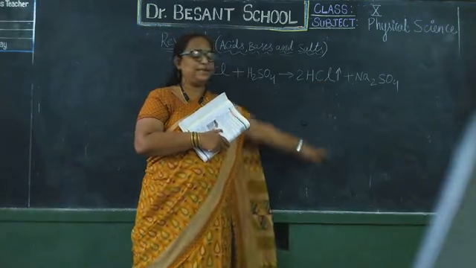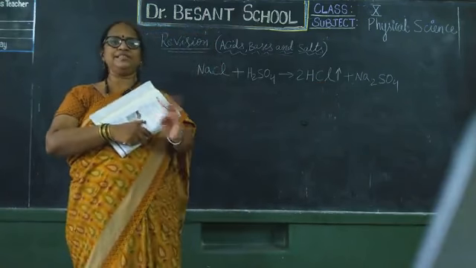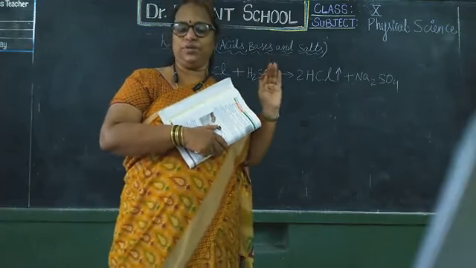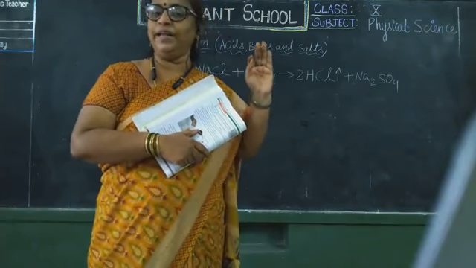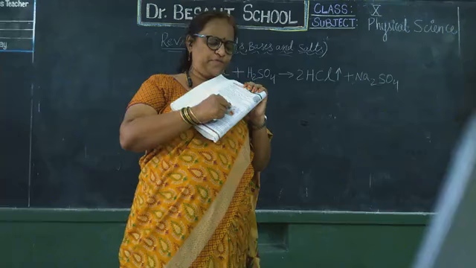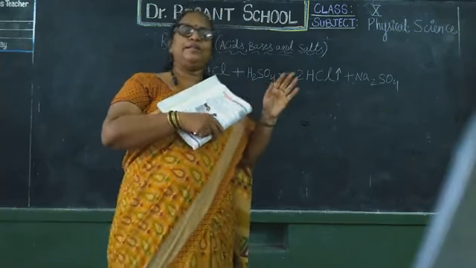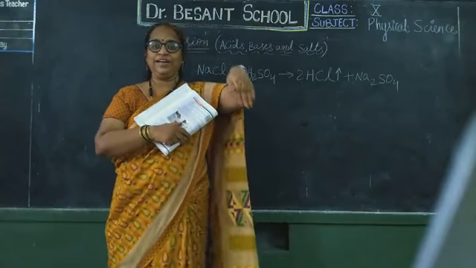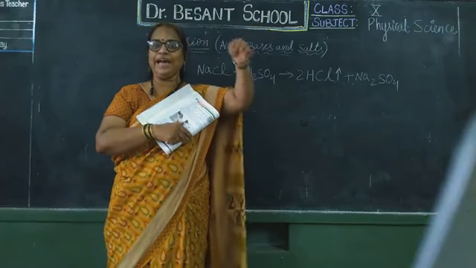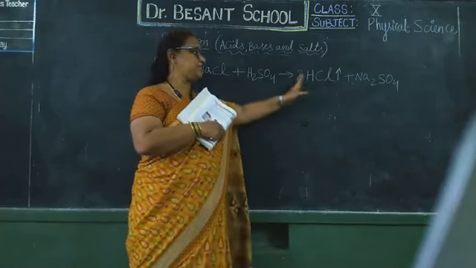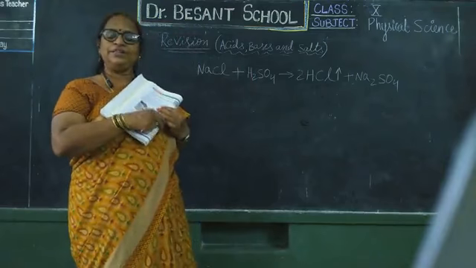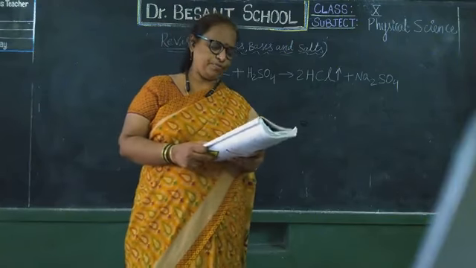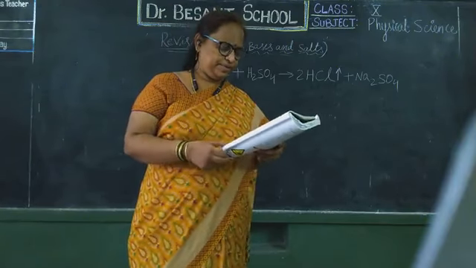So this HCl cannot split into H plus and Cl minus when there is no water, which is aqueous solution. Aqueous solution means solvent is water. Whereas when you take wet blue litmus paper, this HCl gas reacted with H2O. Wet means consisting of water, reacted with that, and then it started splitting into ions. Then only it will have H plus ions. Am I clear, children? Right.